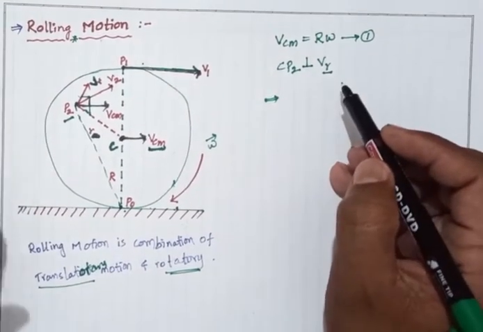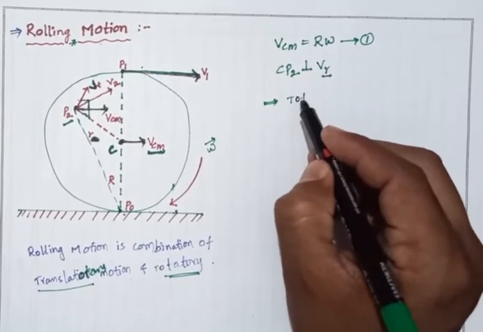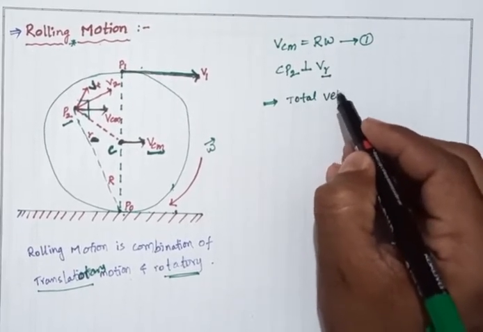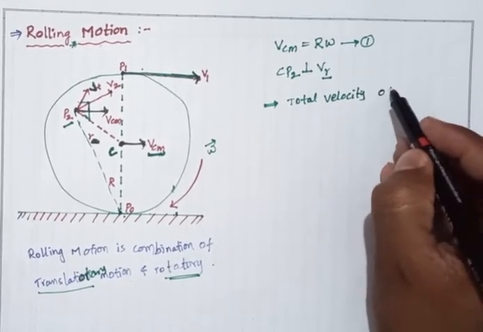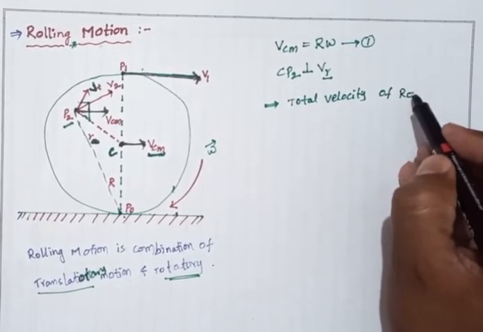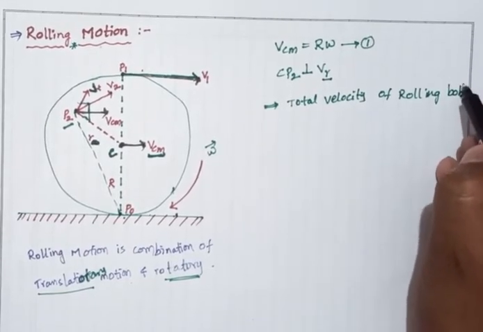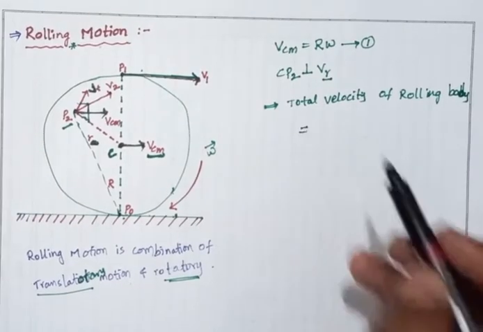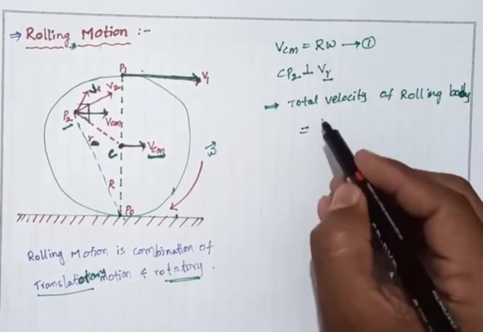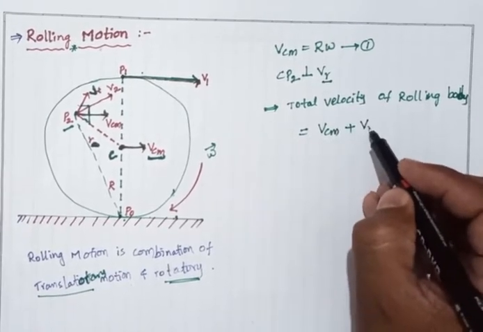Okay, so it is the axis of rotation. The total velocity of the rolling body we have taken. So what is the total velocity? Total velocity equals VCM plus VR.